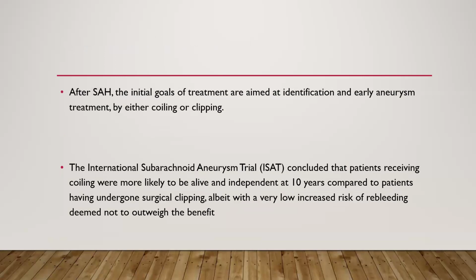After SAH, the initial goals of treatment are aimed at identification and early aneurysm treatment by either coiling or clipping. The International Subarachnoid Aneurysmal Trial, that is, the ISAT trial, concluded that the patients receiving coiling were more likely to be independent at 10 years compared to the patients who had undergone surgical clipping, with a very low increased risk of rebleeding deemed not to outweigh the benefit.